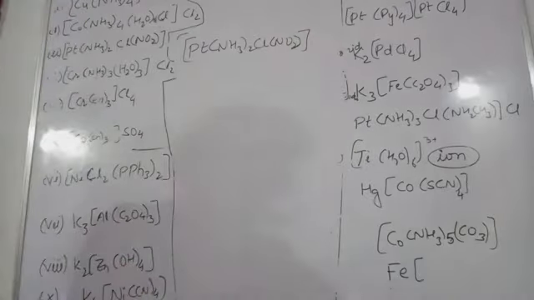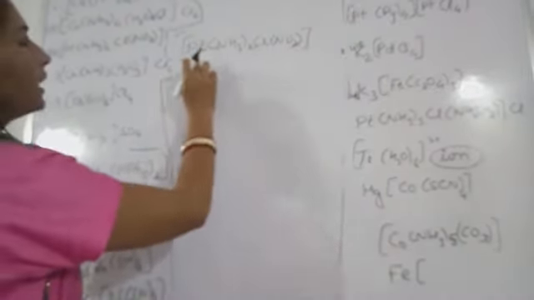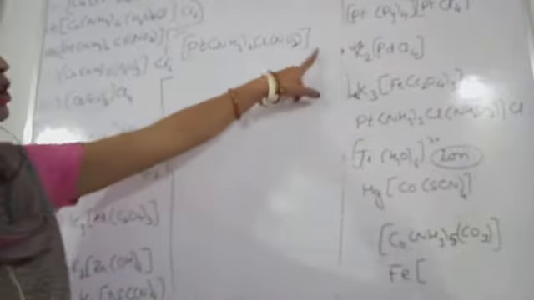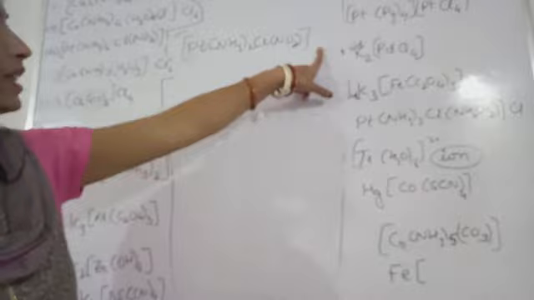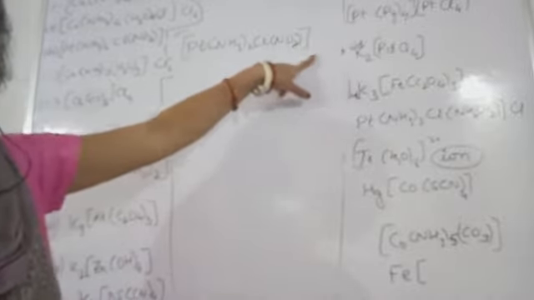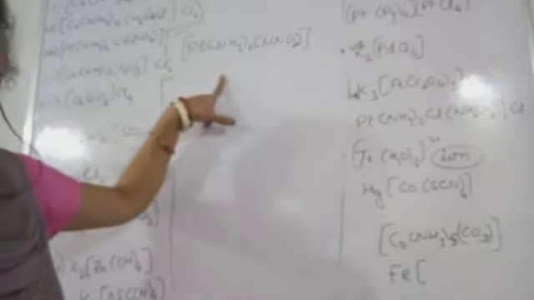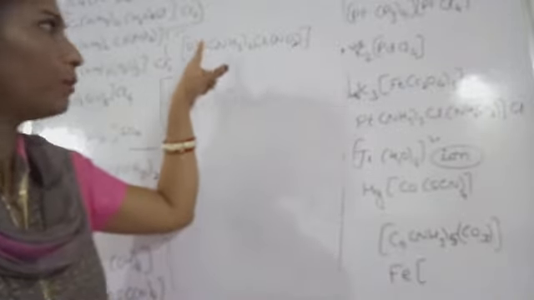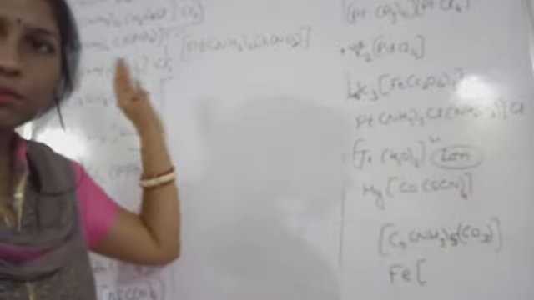Now in this case you are having Pt, the platinum. Because no counter ion is present here, this will be a neutral complex. In case of a neutral complex, the name will be platinum only, not platinate.